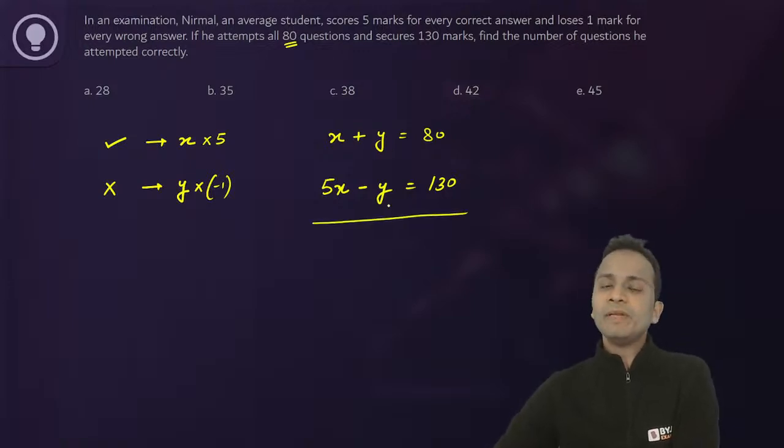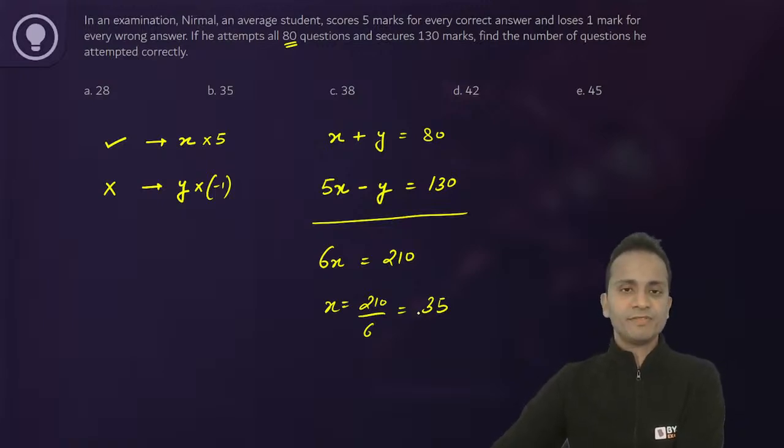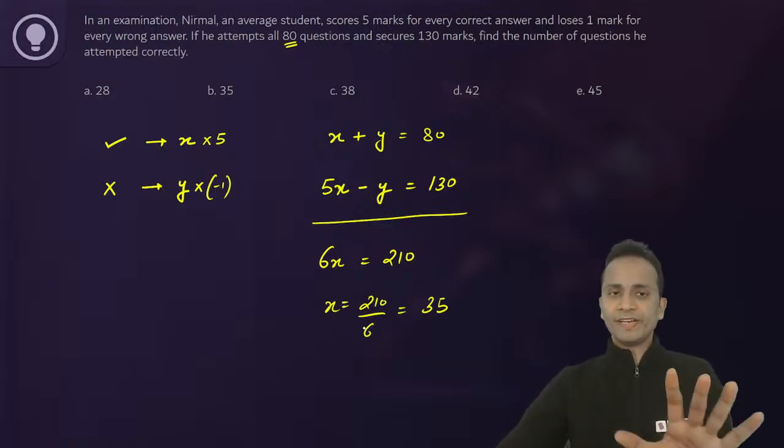So let's eliminate y. If I eliminate y, I can add these two equations. Adding these two, I'll get 6x is equal to 80 plus 130, that is 210. So the value of x will be 210 divided by 6, which is equal to 35. So this is the value of x, that is 35.